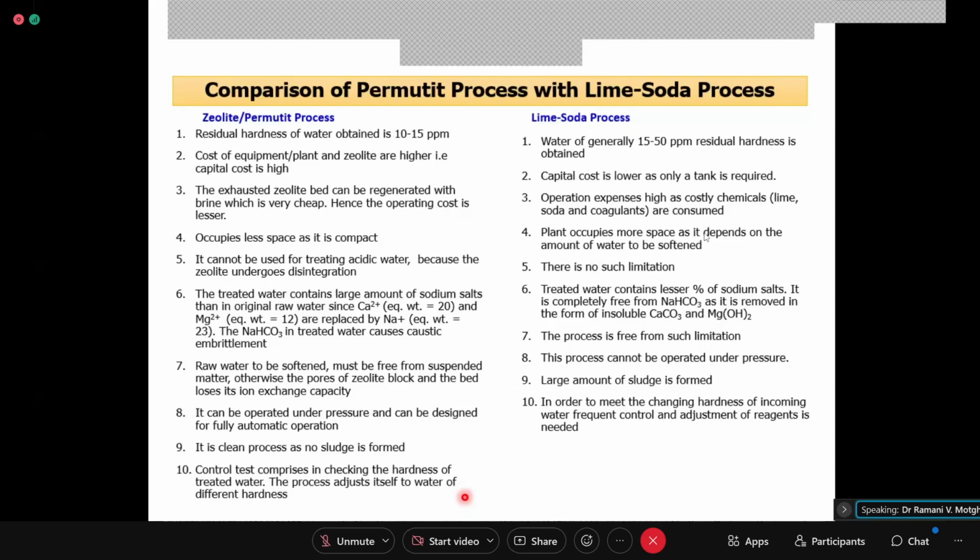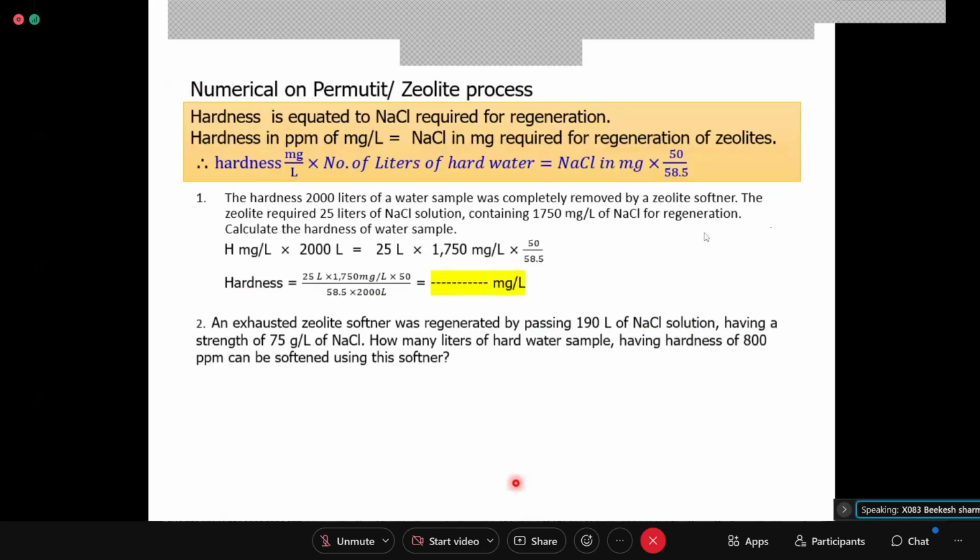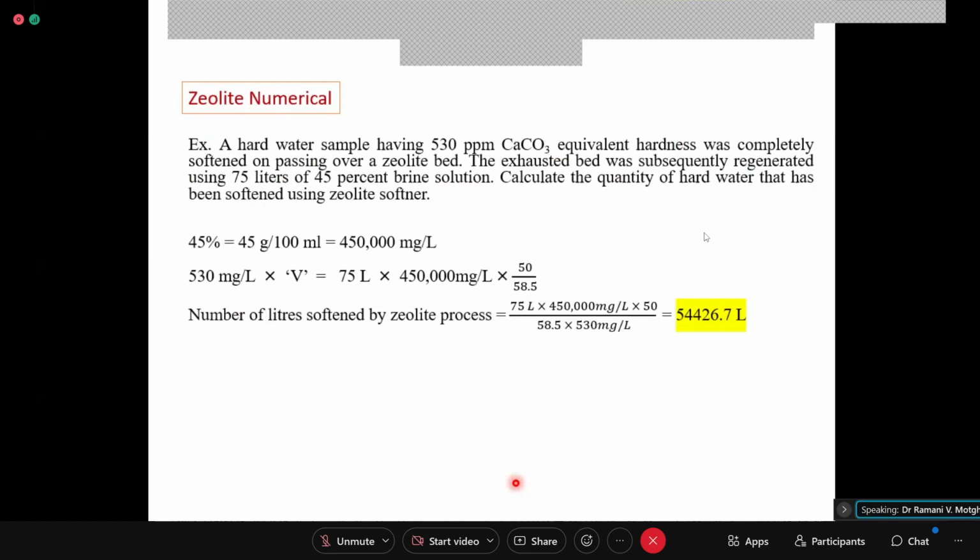Ma'am, so all the Na of that bag will be changed by Ca2+. Yes. So if your water contains less calcium and magnesium, it will exhaust only after softening a very large amount of water, right? Yes, ma'am. If the hardness in the water is low, it can treat a large quantity. Okay. So today we will stop here and close the meeting with these numericals.